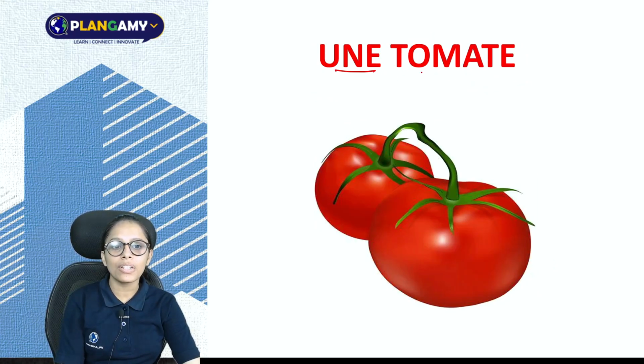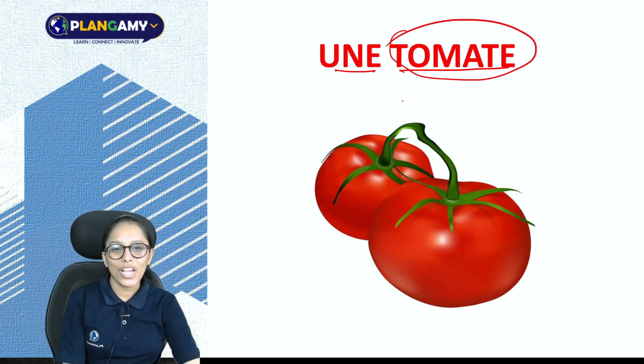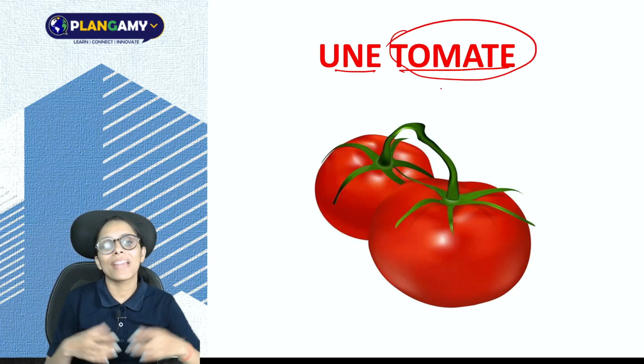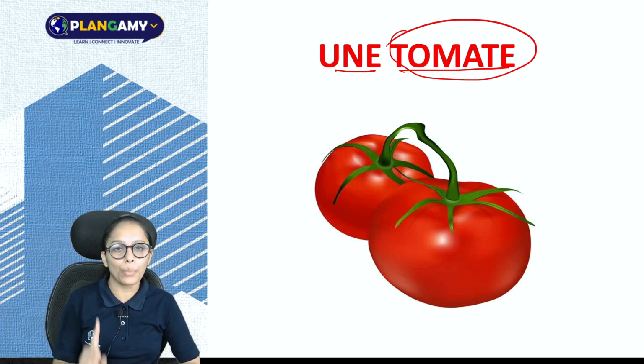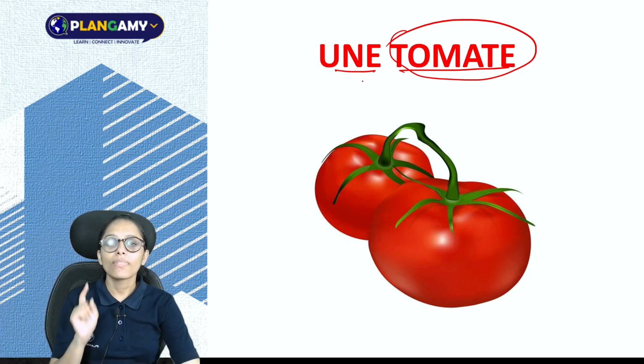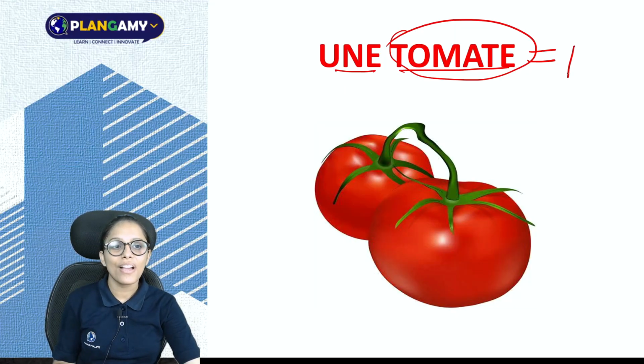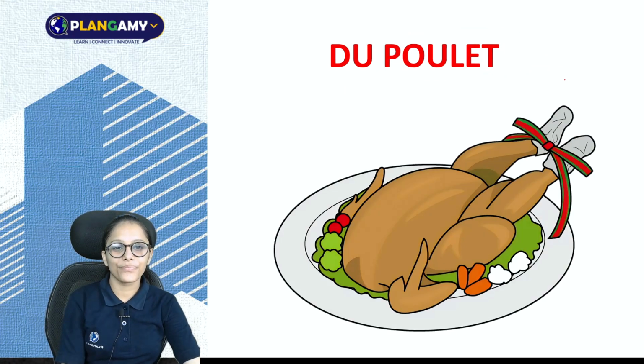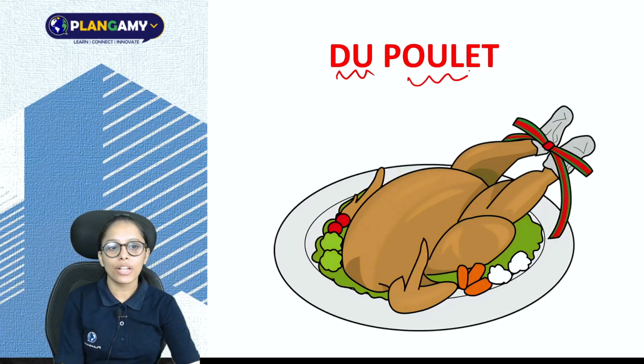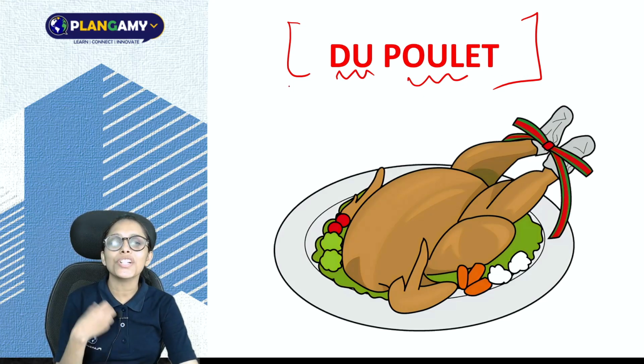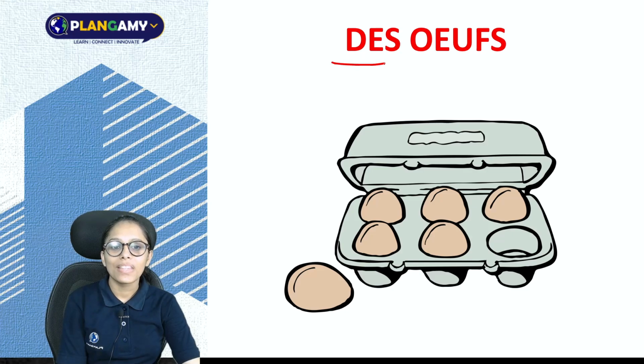Next we have une tomate. Now, we are not talking about many tomatoes, but only about one tomato. So you have to use the feminine article la or une. Remember that tomato in French is always feminine. Next we have du poulet. You will use the partitive article if you are talking about chicken. Du is our partitive article: du poulet. Next we have des œufs.